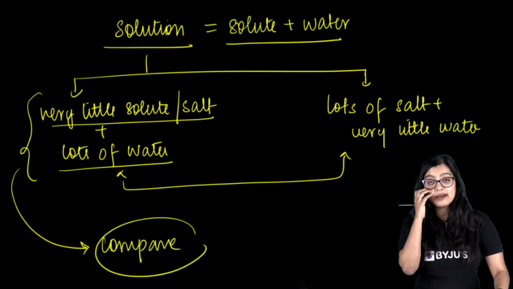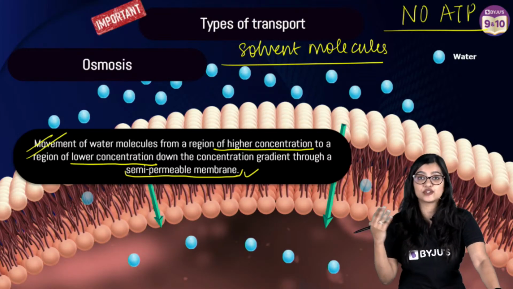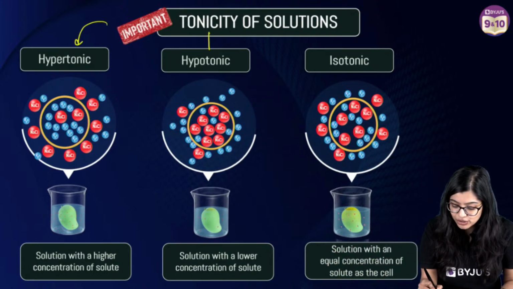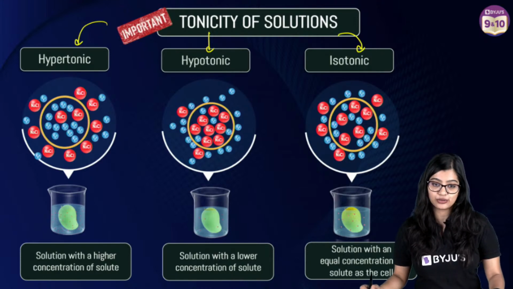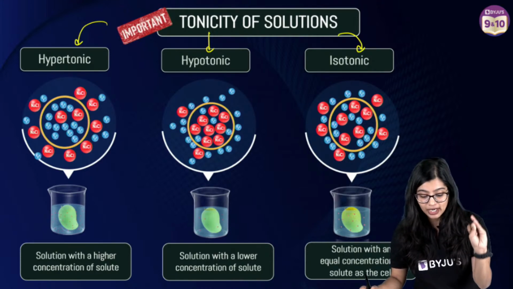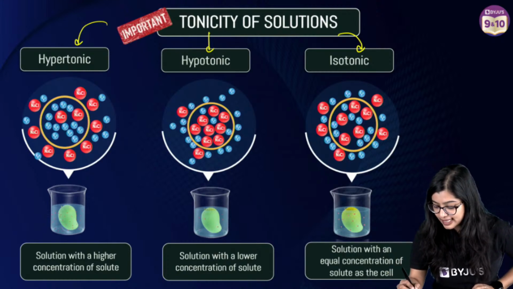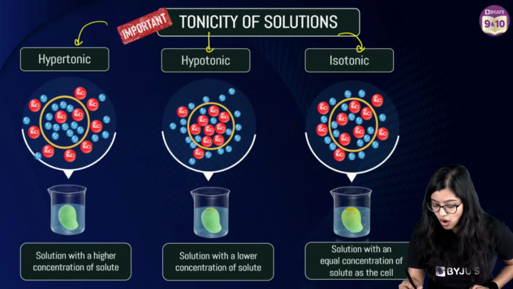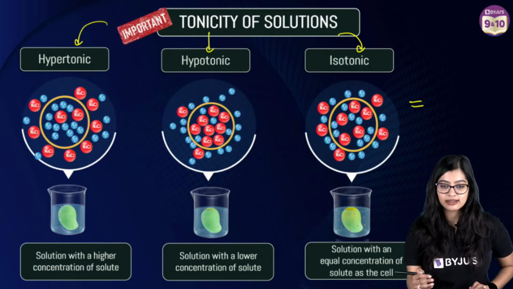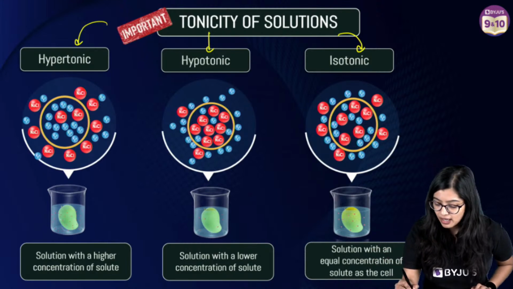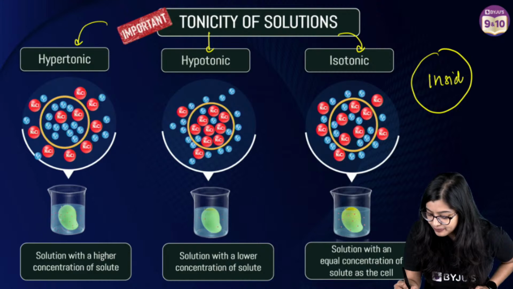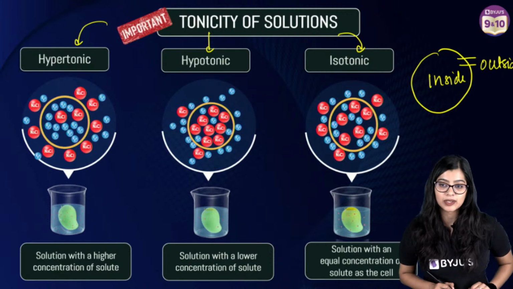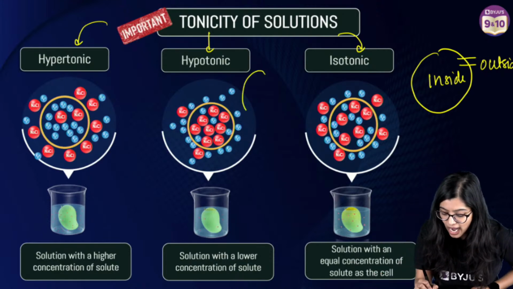Which is why, based on this, we have different types of solutions: hypertonic, hypotonic, and isotonic solutions. So we have hypo, hyper, iso. Iso means that if we take a cell and put it in a solution, we compare the concentration outside and inside. Always assume inside and outside; this is how I make short forms to study. In isotonic, it is equal. Use an equal sign. What about in hypotonic?